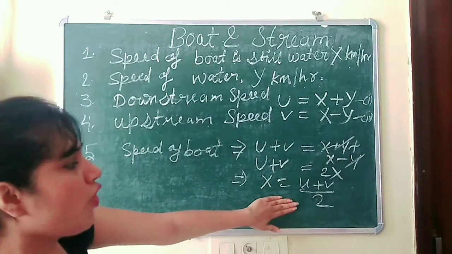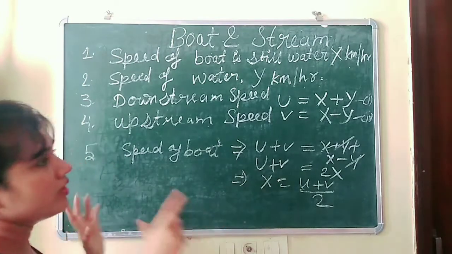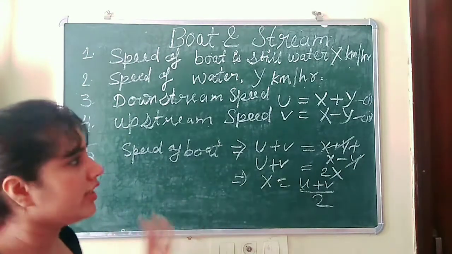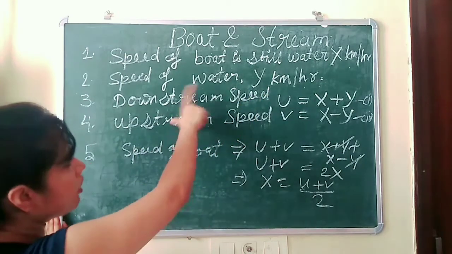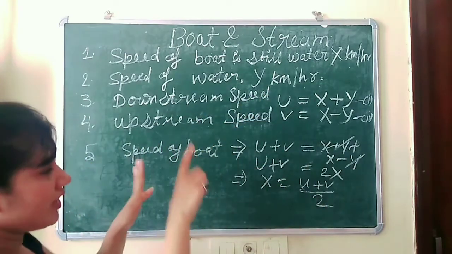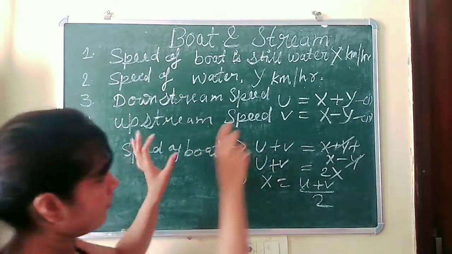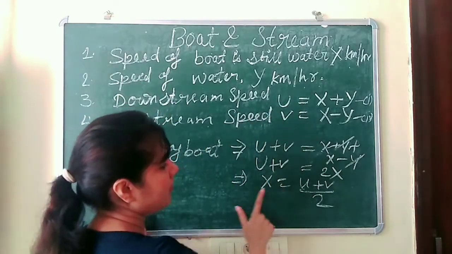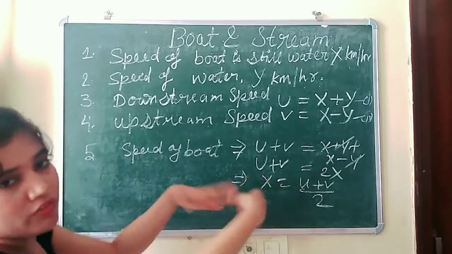By this formula, we can simply find the speed of the boat. In a question, sometimes they will give you the upstream speed and downstream speed. In that condition, if they give you u and v, then by this formula we can get the speed of the boat.